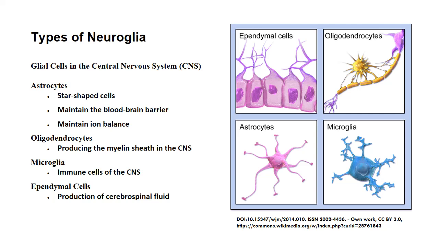Number 3, microglia act as the immune cells of the central nervous system. These remove debris, pathogens, and damaged neurons through phagocytosis. Number 4, ependymal cells line the ventricles of the brain and the central canal of the spinal cord, involved in the production and circulation of cerebrospinal fluid.